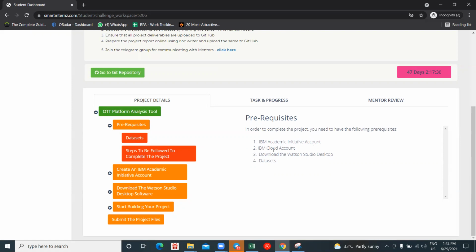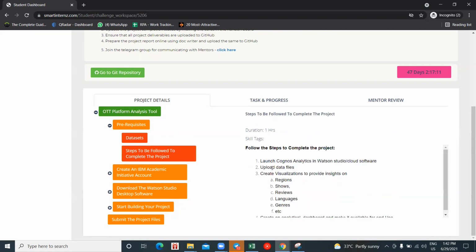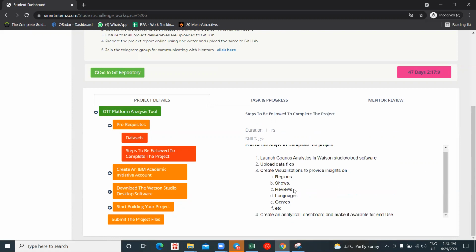I have to have an IBM Cloud account, and I have to download Watson Studio, and the data sets I have to have, right? So here the data sets I've given. When you click on these data sets links, the links have been given. The data sets which are required for your project have been given here. And here are the steps. What are the steps to be followed to complete your project?